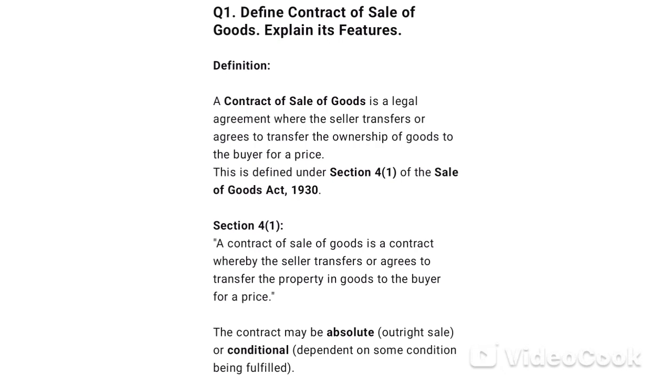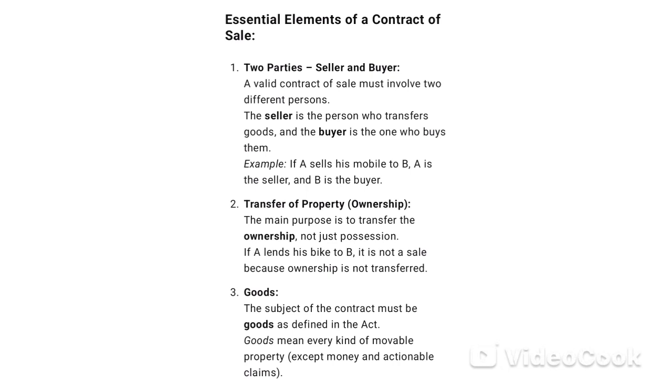Section 4(1). A contract of sale of goods is a contract whereby the seller transfers or agrees to transfer the property in goods to the buyer for a price. The contract may be absolute, an outright sale, or conditional, dependent on some condition being fulfilled. Essential elements of a contract of sale.